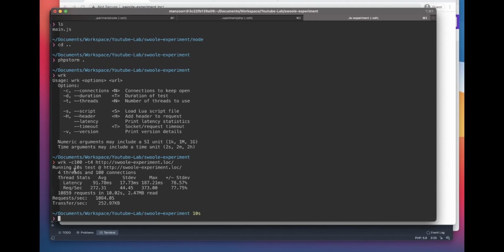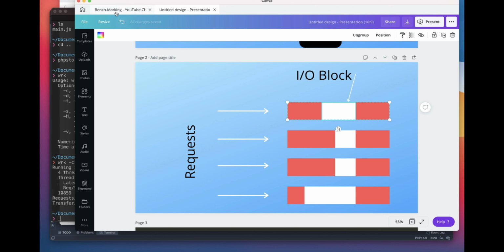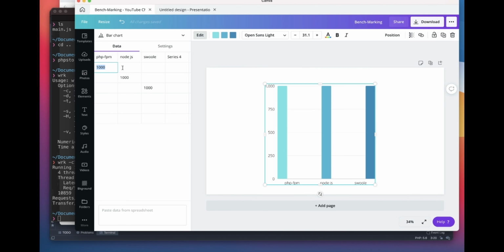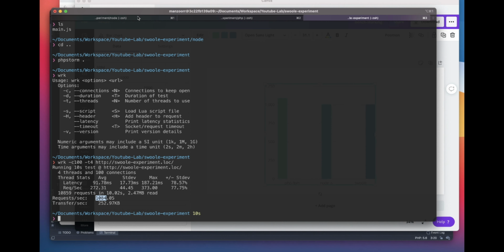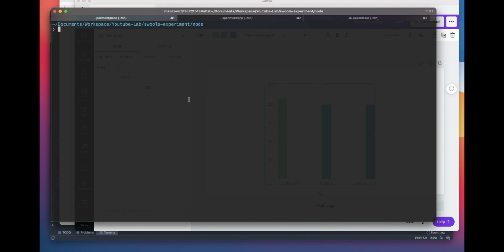This is a 10-second test. In these 10 seconds, it handled 1084 requests per second. So we'll update it in our benchmarking table: 1084.